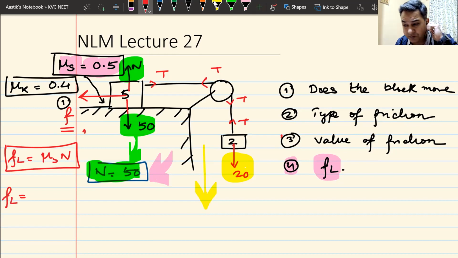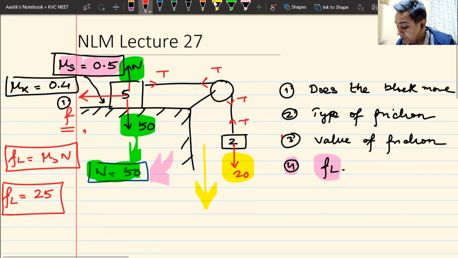FL becomes 0.5 multiplied by 50, that is 25 newtons. The value of limiting friction becomes 25 newtons. Now you decide whether it is moving or not.